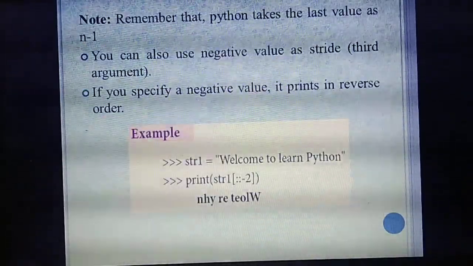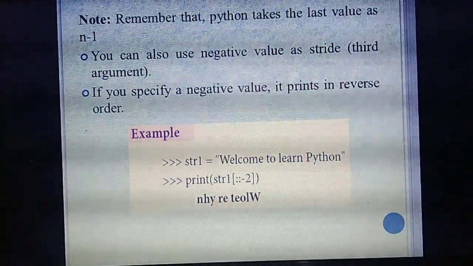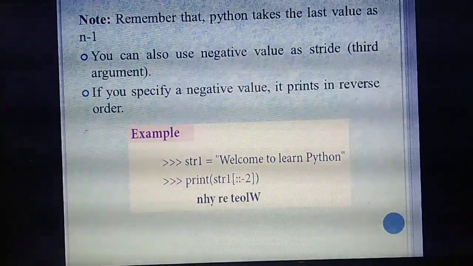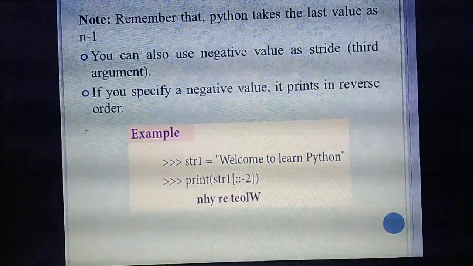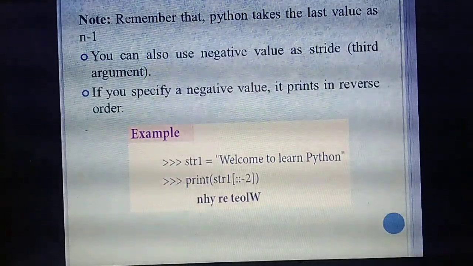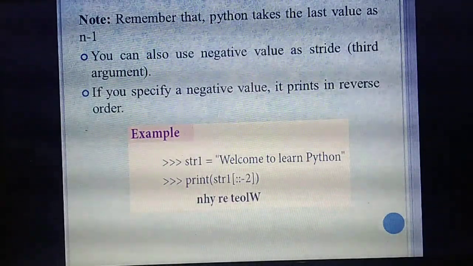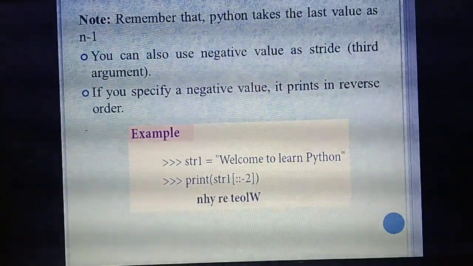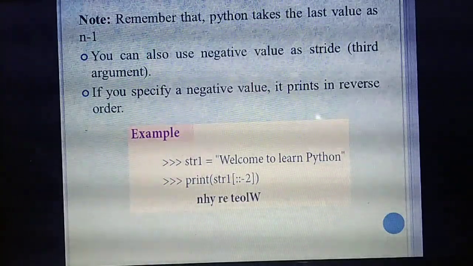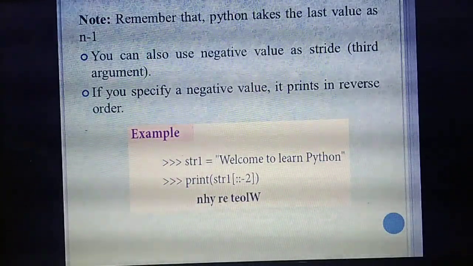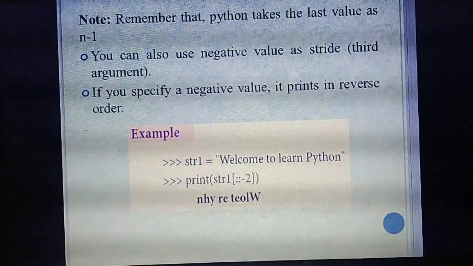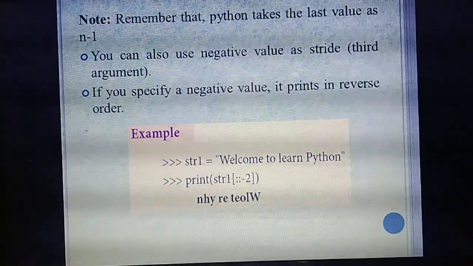Yes. So the next thing is a negative stride. Always in Python, as you already know, the last value it will take is n minus 1. 5 means it will take up to 4. But negative stride, what do you mean by stride? You need to specify the third argument. That argument we call a stride. So negative stride means it will print in reverse order. That means it will print from backwards. Understand? It is similar to what we studied last, but it will print in reverse order.